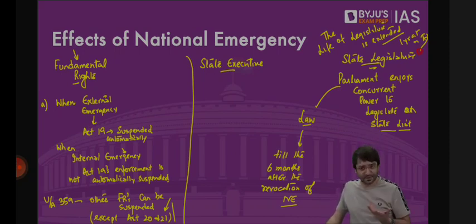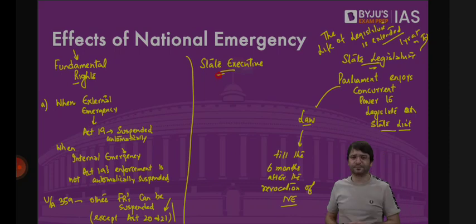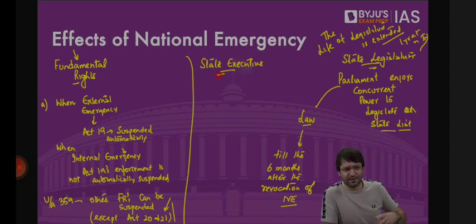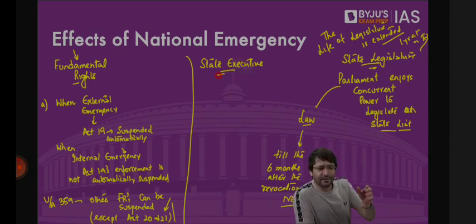Clear? What about state executive? Normally, the Chief Minister and his Council of Ministers perform their own task. There was a bomb blast yesterday, unfortunately, in Kerala, if you read today's Indian Express newspaper. Now, Mr. Amit Shah has also spoken to the Chief Minister of Kerala. But can Mr. Amit Shah interfere with the government of Kerala?